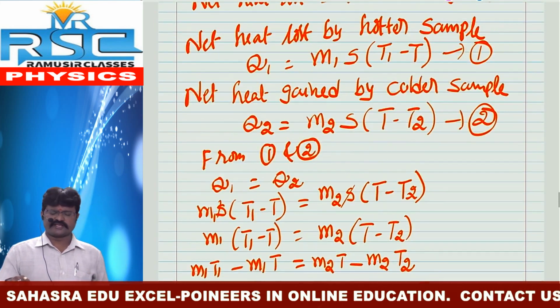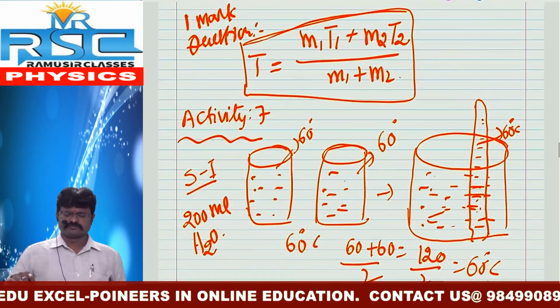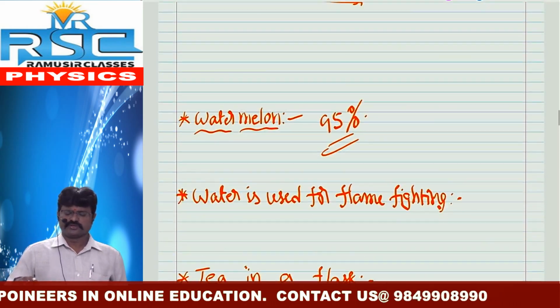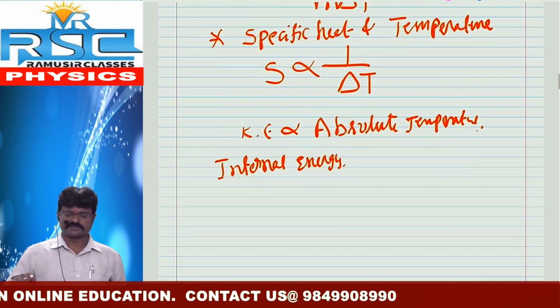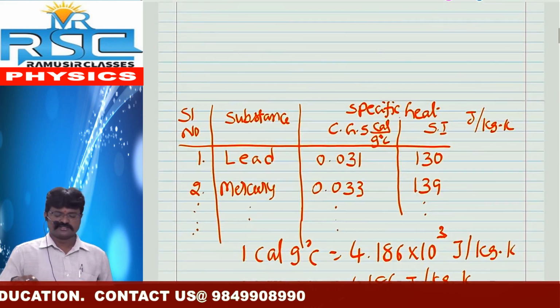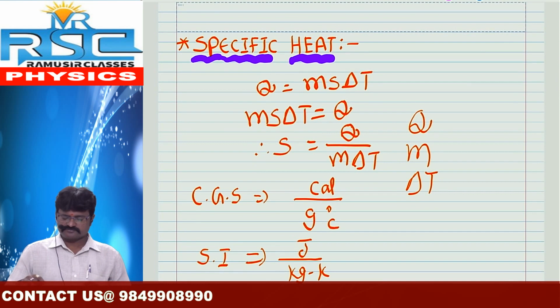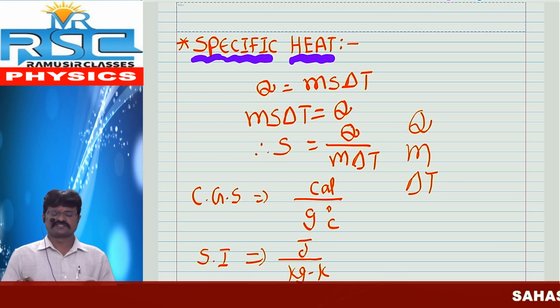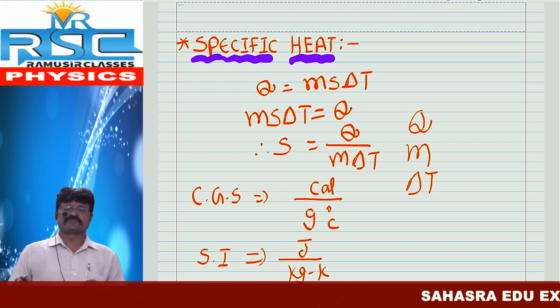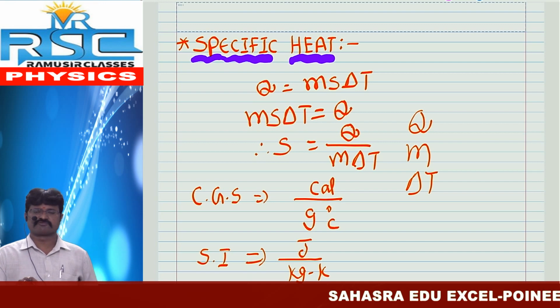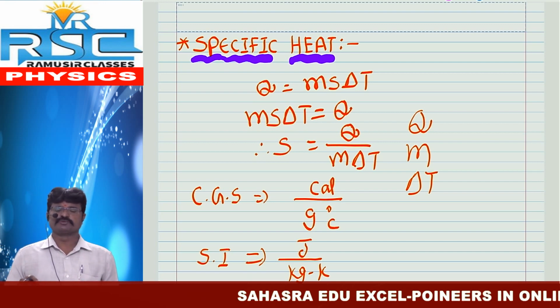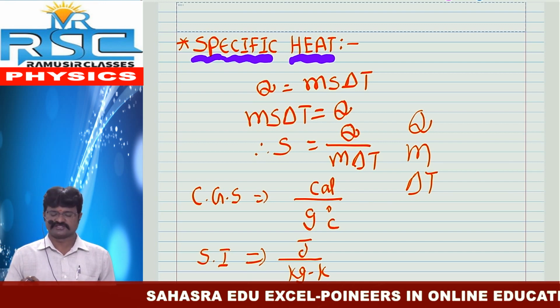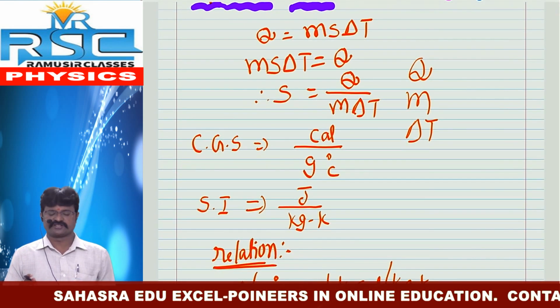Okay, once again, in our session, we already discussed one of the most important concepts, the specific heat definition. Let us recall what we have already learned. What is the specific heat? Specific heat is defined as the amount of heat energy required to raise the temperature of unit mass of substance by 1 degree Celsius.